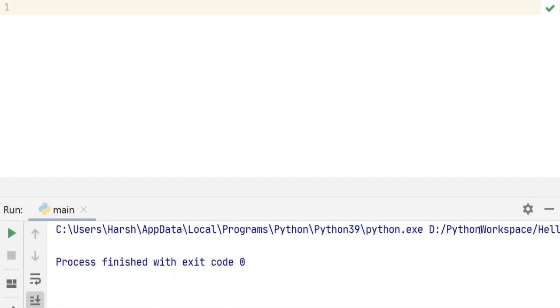Today we will be talking about numbers or numeric data types in Python. All the mathematical calculations and formulations are possible in Python. Python has classified numbers in three different types: integer, float, and complex numbers.